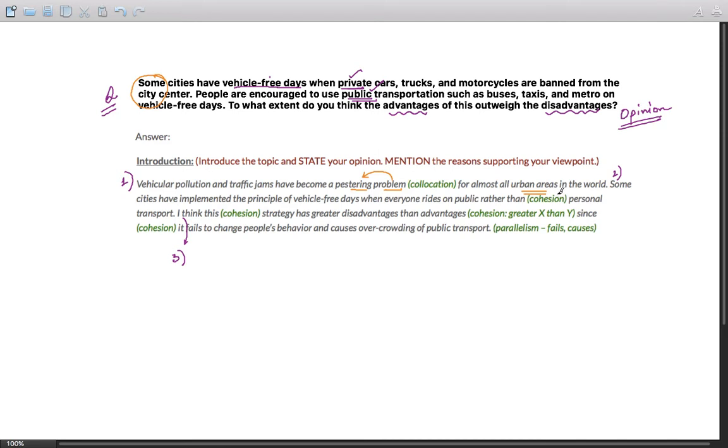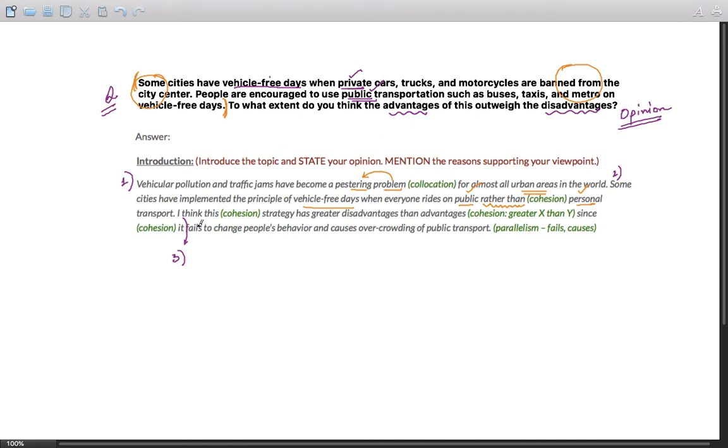Now the second sentence, the first was just a general sentence. The second is some cities have implemented the principle of vehicle-free days. So I'm just paraphrasing this statement from some to free days. Vehicle-free days when everyone rides on public rather than personal transport. So I'm comparing the two. People are preferring, or people are forced to prefer public transport rather than personal transport. So this is a device that connects the two, and it's a component of cohesion.